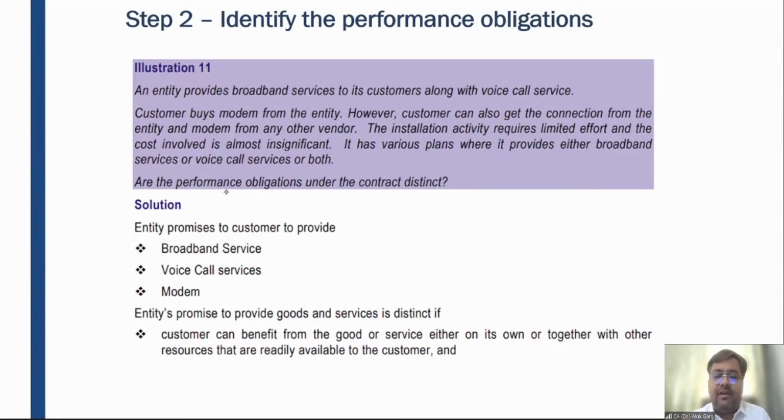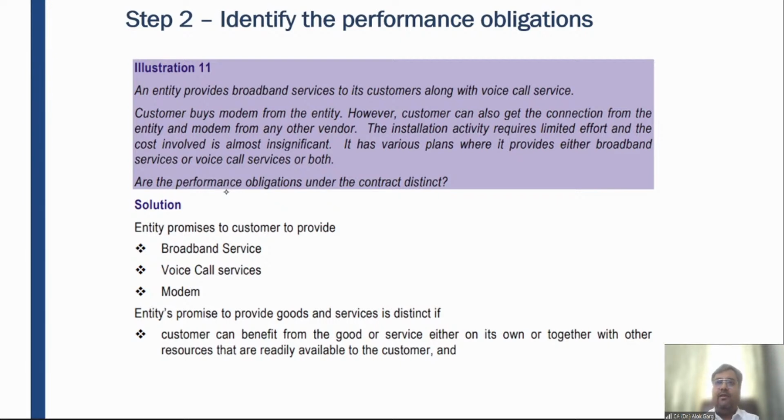Next example, illustration number 11. An entity provides broadband services to its customer along with voice call services, right? Like Airtel. Airtel is providing voice call services and broadband services. So I have an Airtel broadband at my home, and they have given me a modem also. The customer buys the modem from the entity. However, the customer can also get the connection from the entity and the modem from any other vendor, right?